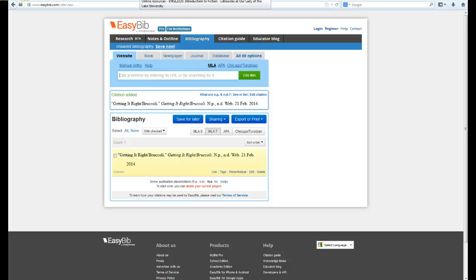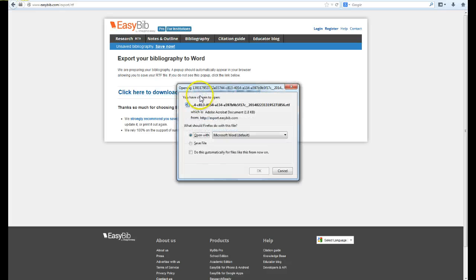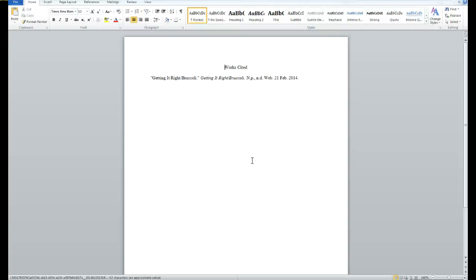And again, this is okay, but is it perfectly done the way it needs to be done? That's something you really need to double check with the writing center or your professor. So let's say you're ready to import that over to a Word document. This is nice because you've created a folder in here for this class, and you've been putting all your citations in there, and then it's going to put it into the proper format for Works Cited. That's your first one, and it'll list all the other ones that you've listed as well.